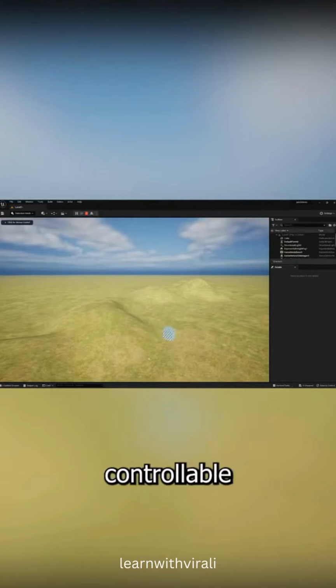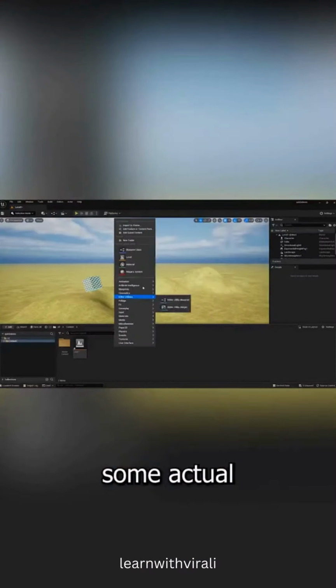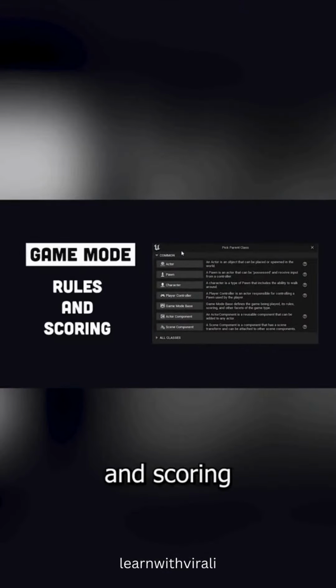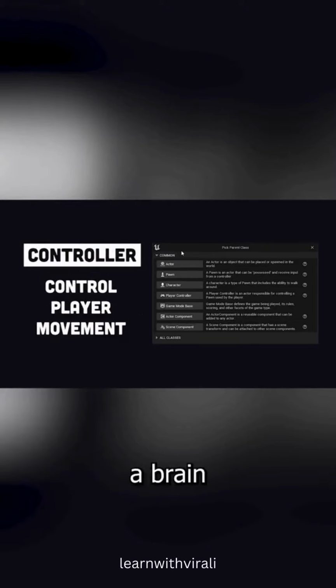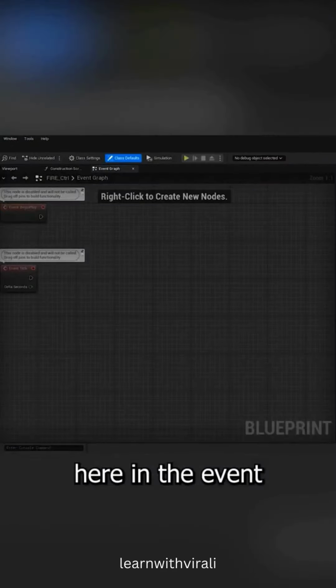But a game needs a controllable player, so let's add a character actor to the scene. And now it's time to do some actual programming with blueprints. Create a game mode blueprint to define the rules and scoring system of your game, then another blueprint for the character, then give the character a brain with a controller blueprint. If we open that blueprint, we can start coding game logic here in the event graph.